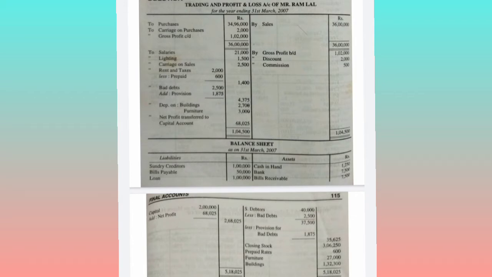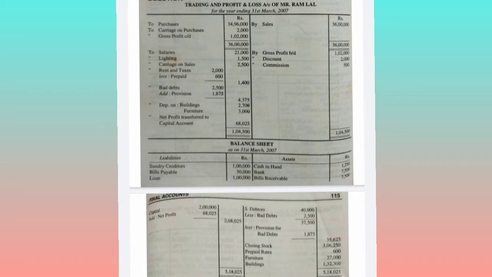So here, in the question itself, if they have given the closing stock in the adjustments, not in the trial balance but in the adjustments, then only you will have to take two effects. But in this question, they have given the closing stock in the trial balance itself. Means the closing stock is already adjusted on the debit side of the trial balance. It is not given in the adjustment.